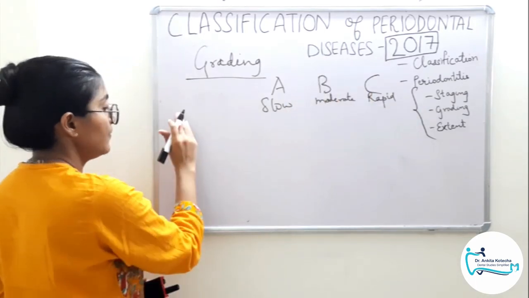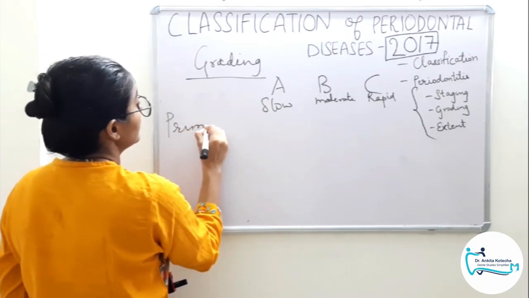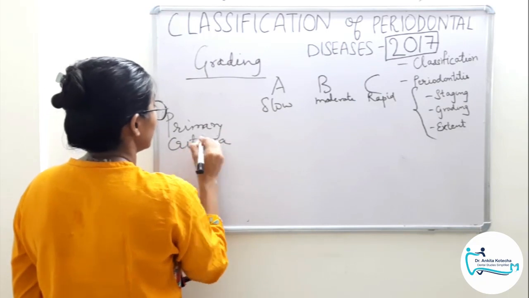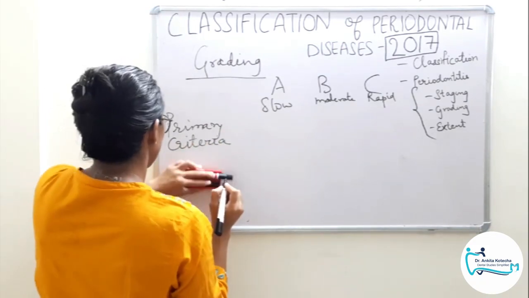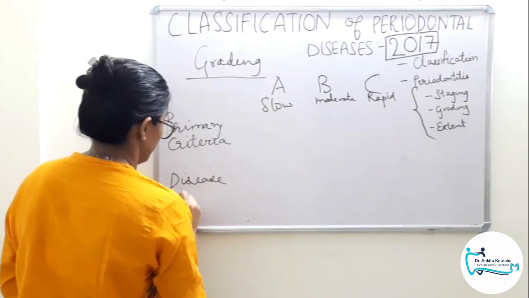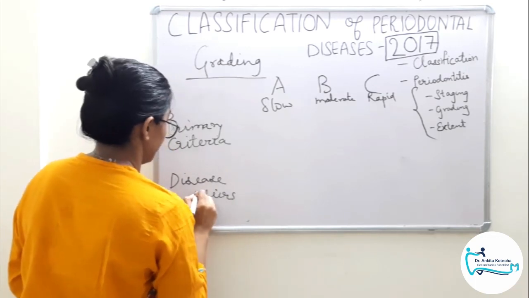For that we have two parameters. One is primary criteria, which helps us get the grade, and the other is secondary criteria, which we may call as disease modifiers or the risk factors.